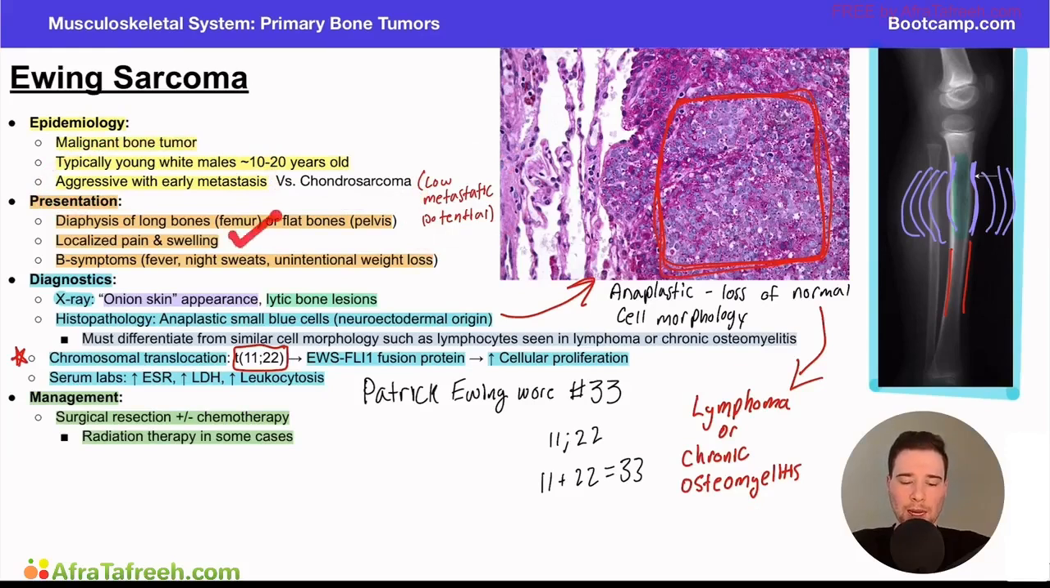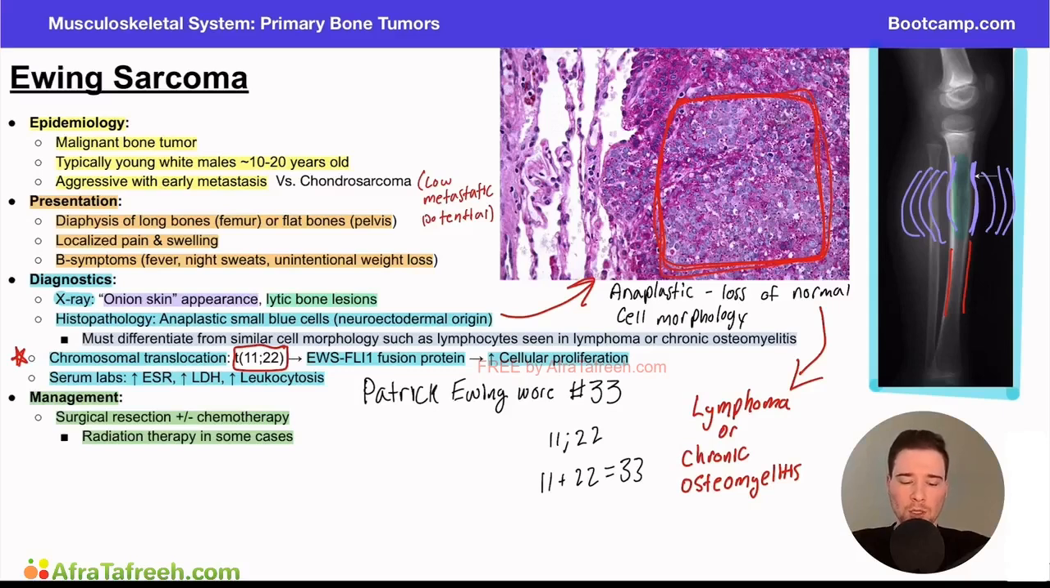This can present with pain and swelling along with B symptoms, but the key here is to know the diagnostics. The X-ray is going to show this kind of onion skin appearance due to the periosteal elevation and the lytic bone lesions, but you can see this being a darker area compared to the bone higher up. Important histopathology is going to include these small blue cells, right? We know that our differential for this condition, just based on the small blue cells, can include other things such as chronic osteomyelitis or lymphoma, but Ewing sarcoma is another condition that can have this presentation as well.